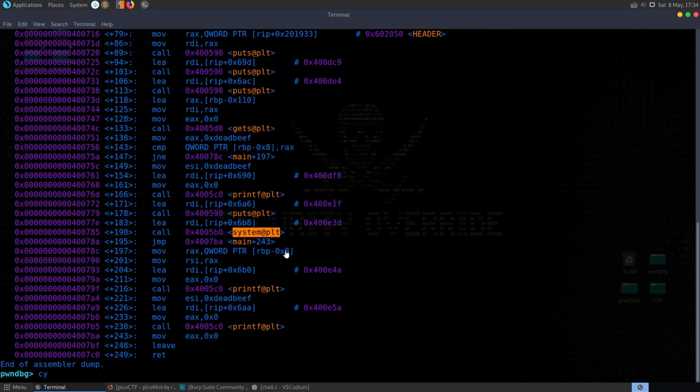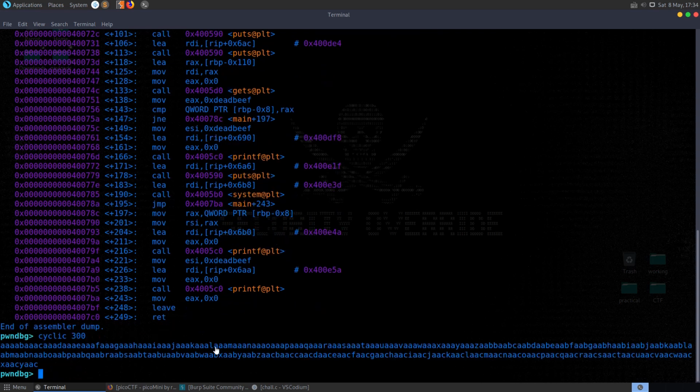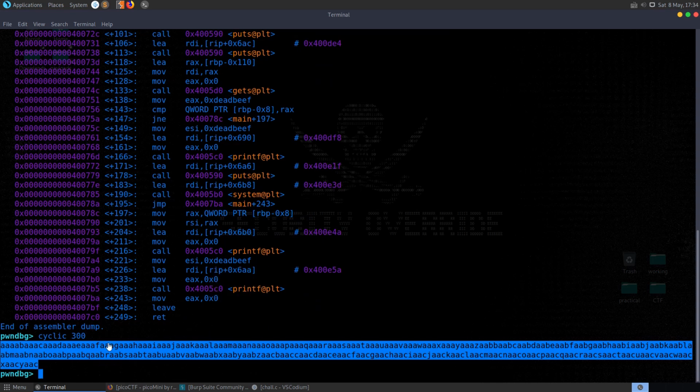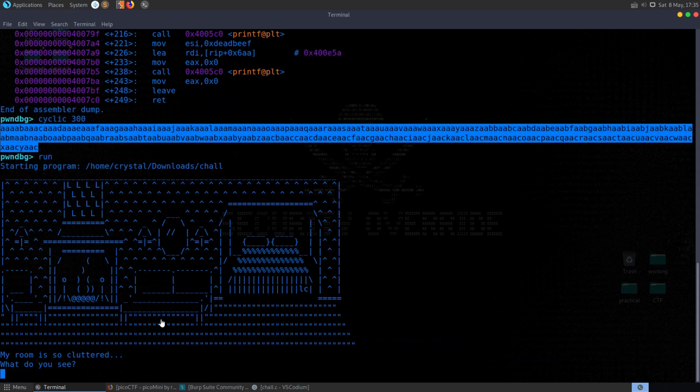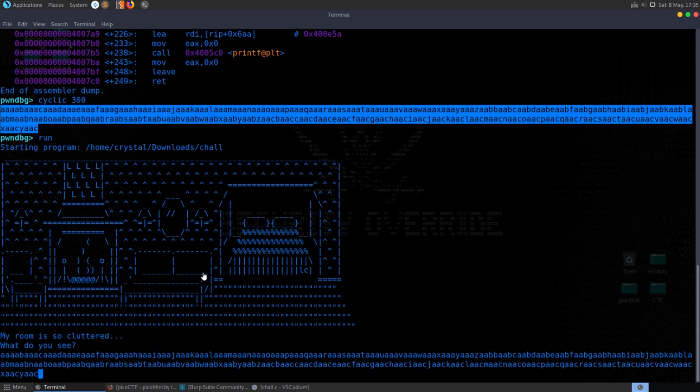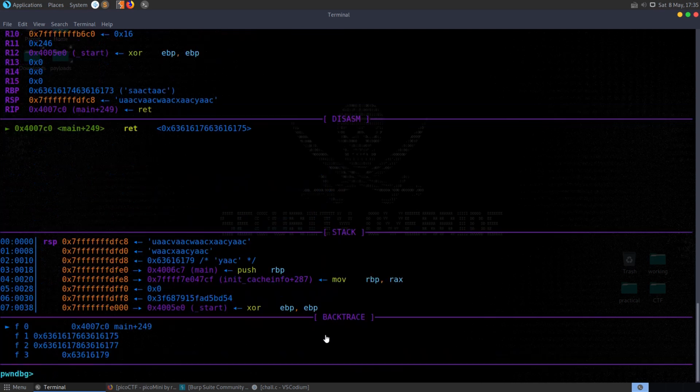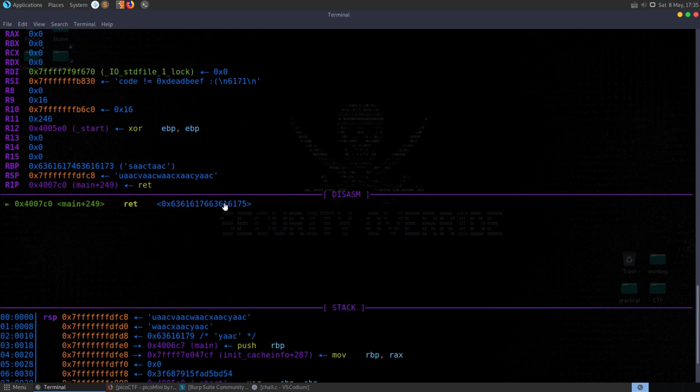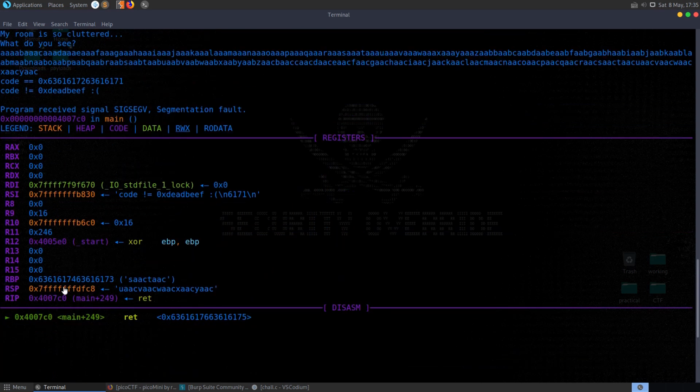And if we want to test out finding where the offset is of the buffer overflow, we can generate a cyclic pattern. In this case we know that it's a 256 byte buffer, so I'm going to specify, let's say 300 here. We generate the cyclic pattern and then we run the program. It asks us for the input, so let's paste in our overflow. Oops. And you'll see then that the program's crashed because we've overflowed the buffer.